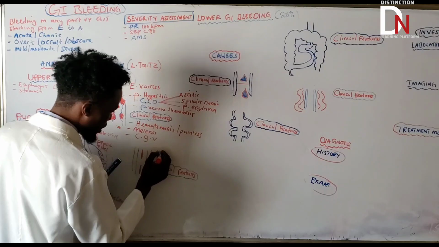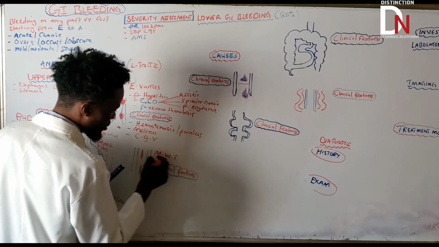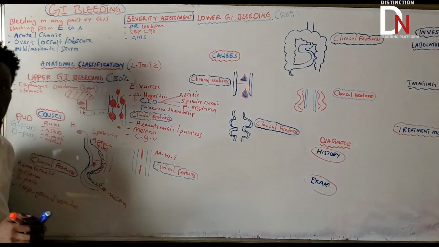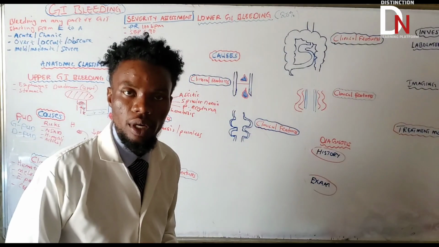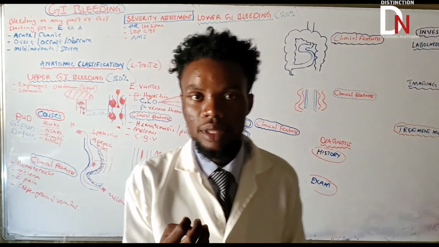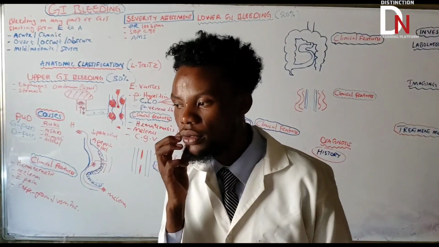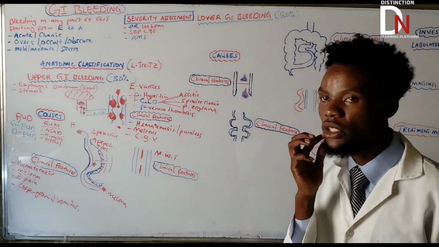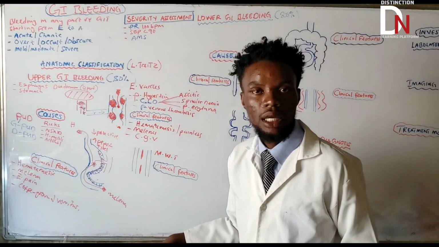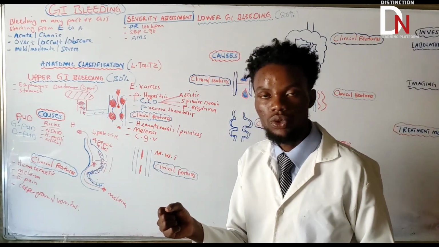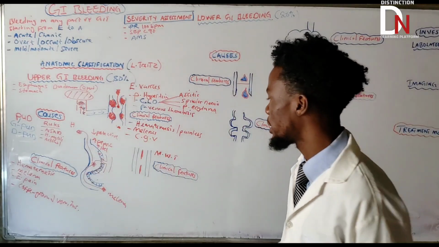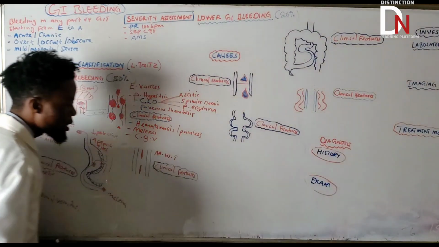So let's just call it MWT, Mallory-Weiss tear, okay? Mallory-Weiss tear is one of the important tears that can happen and one of the causes of upper GI bleed. So these tears are going to happen on the esophageal-gastro junction, the junction between the esophagus and the stomach, where the stomach is going to start from there. So that's why the tears are going to start happening there.